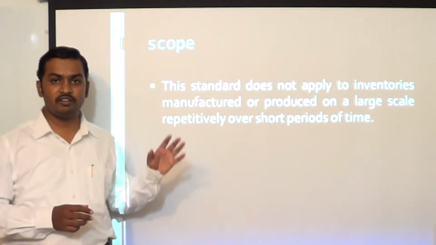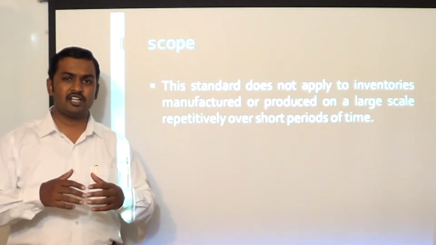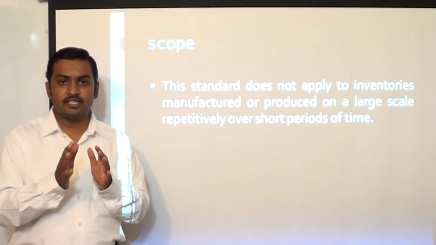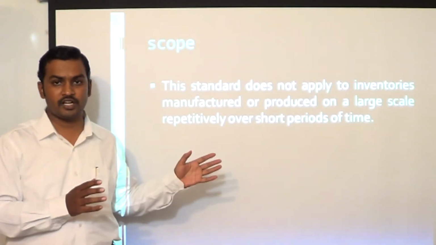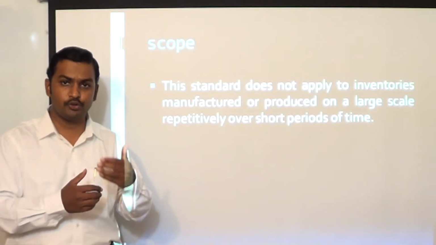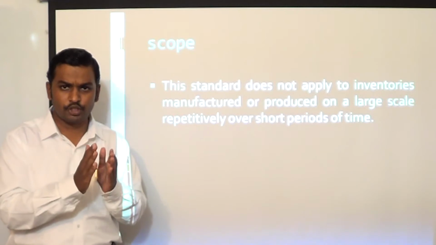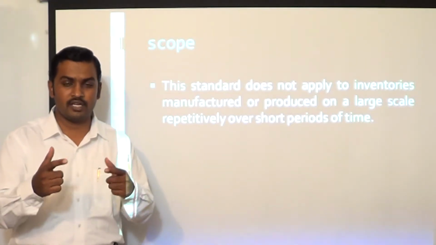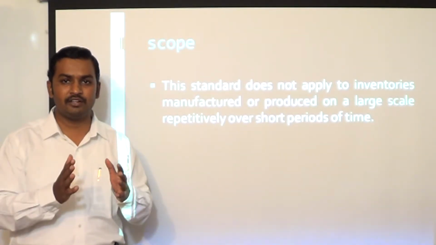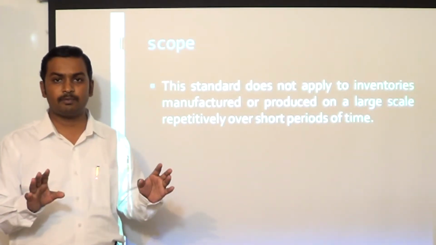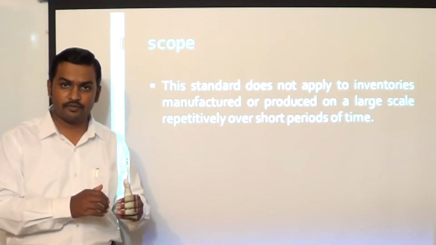Next, scoping out is inventories which are manufactured on a large scale, on a repetitive basis over a short period of time. Such inventories are outside the scope of the standard. If you have incurred borrowing costs to produce inventory on a large scale repetitively over a short period of time, that means it takes only a short period of time to complete the production process, and it is manufactured in large scale repetitively. In such cases, if any borrowing cost is incurred during this production period, it cannot be capitalized and it cannot be considered as part of cost of production.